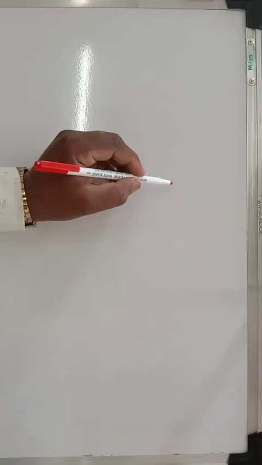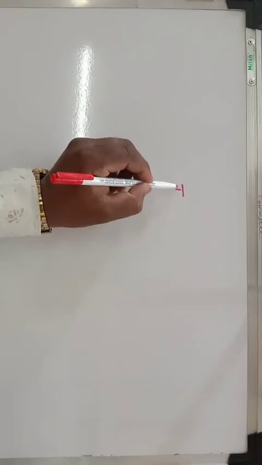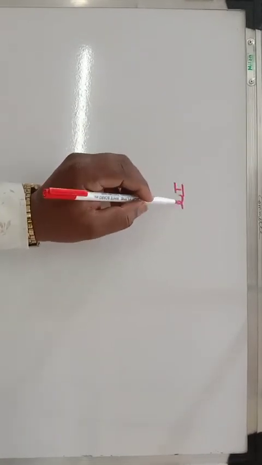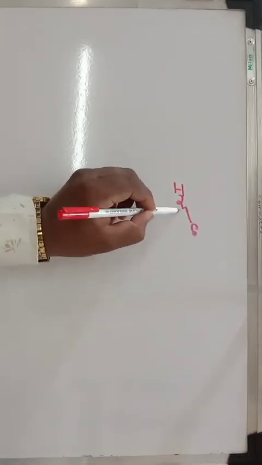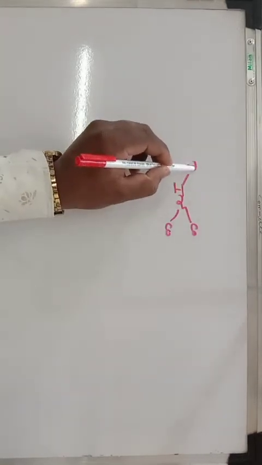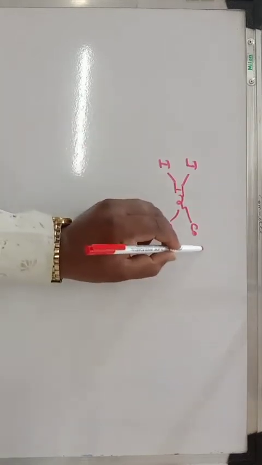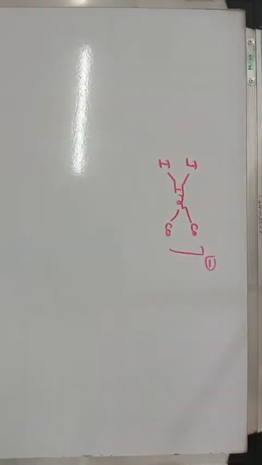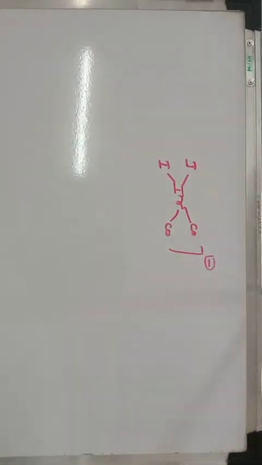So let us discuss this catalytic cycle. Generally the catalyst is the iridium complex, iridium CO2 I2, having a negative charge. This iridium is coordinatively unsaturated. If you count the electrons, this iridium contributes 9 electrons, then there is 1 negative charge, so total 10.